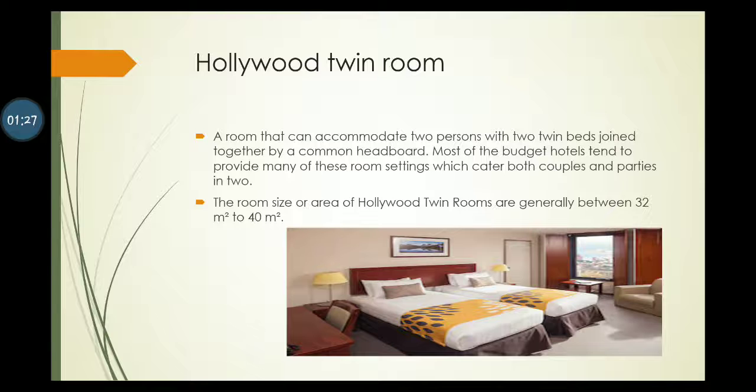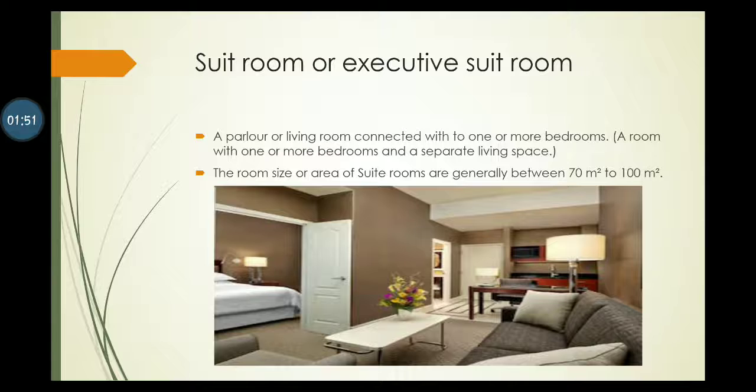Hollywood twin room. A room that can accommodate two people with two twin beds joined together by a common headboard. Most of the budget hotels tend to provide many of these room settings for both couples and parties in two. The room size or area of Hollywood twin rooms is generally between 32 square meters to 40 square meters.